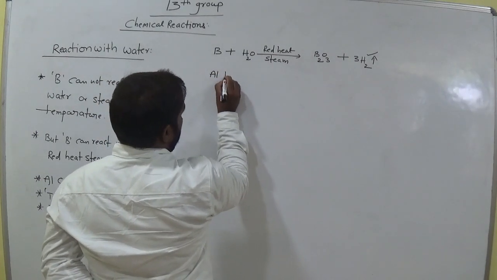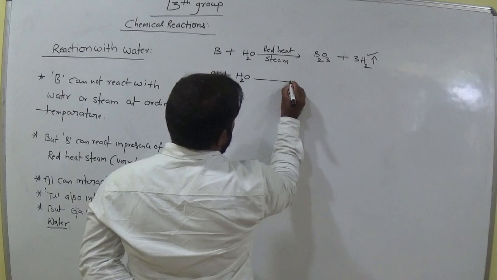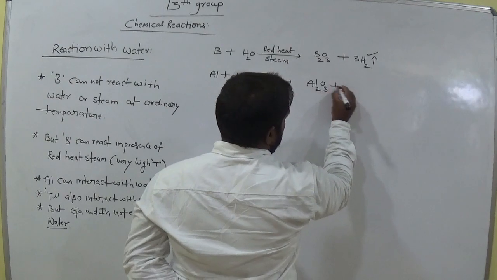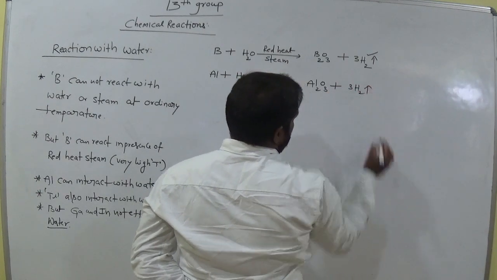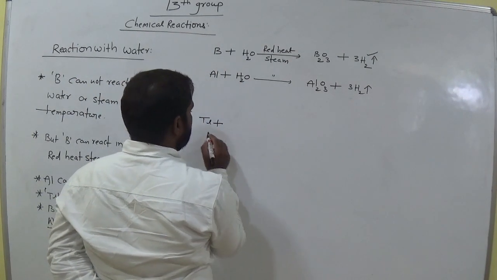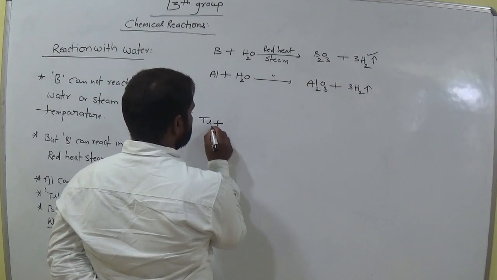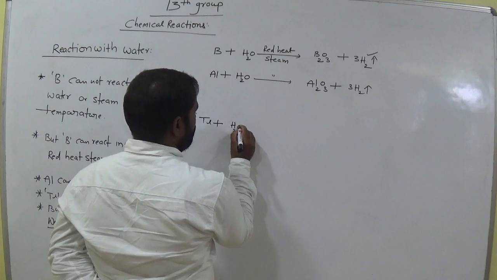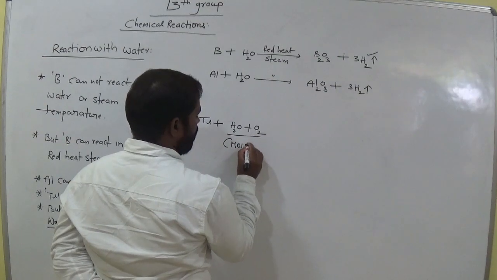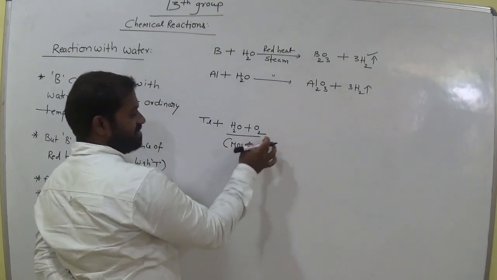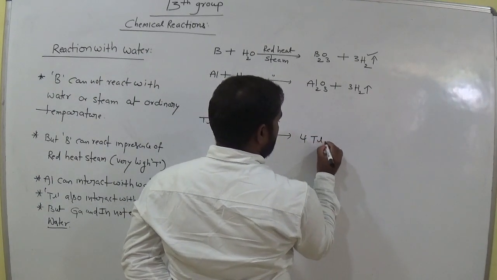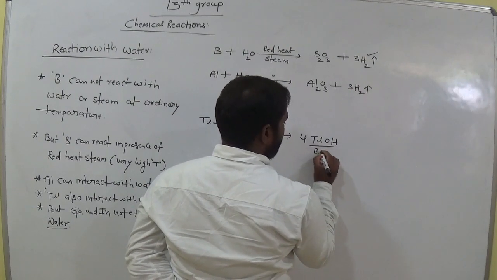And aluminium treated with water in red heat steam gives alumina, or aluminium trioxide, which also releases hydrogen gas. And thallium treated with water and oxygen, which we call moist air, gives 4 moles of thallium hydroxide, which is a base. Moist air means air consisting of water vapor.